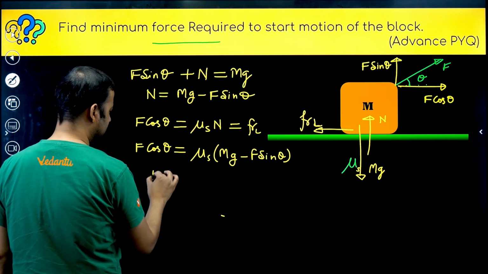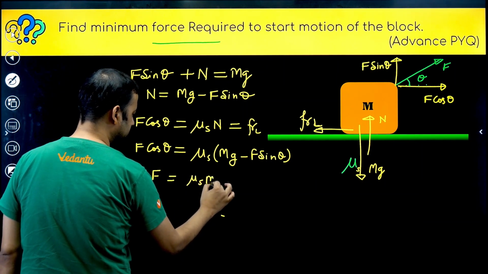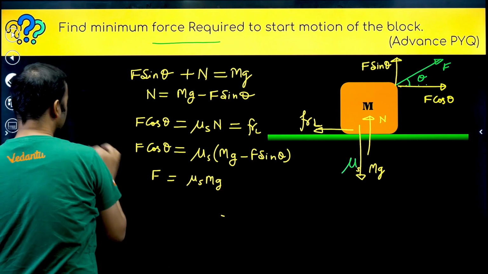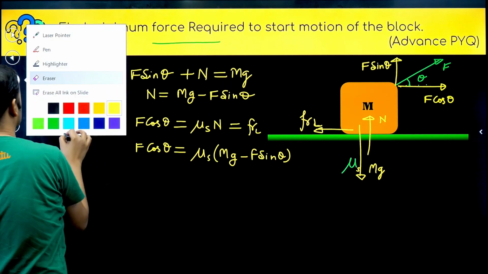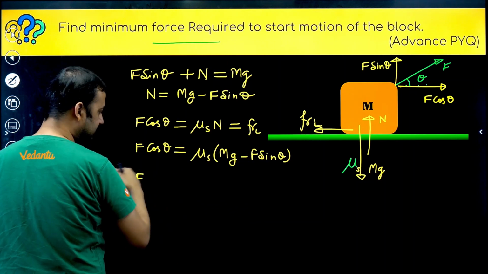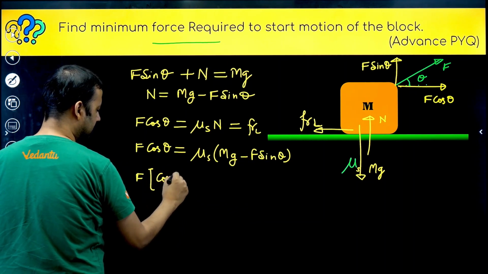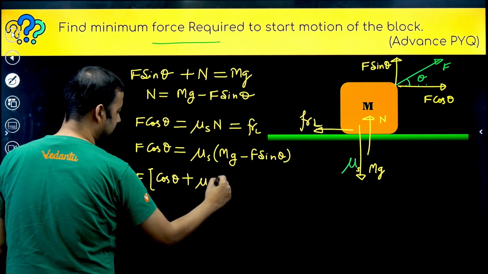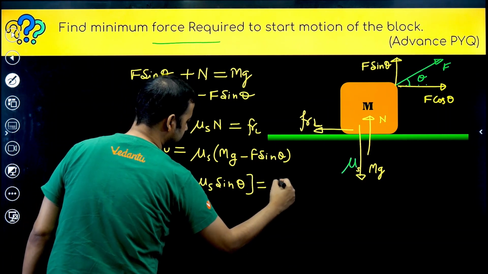So from here we can see that F comes out to be mu s mg. You can take mu s F sin theta on the left side and take F common, so this will become F times cos theta plus mu s sin theta, that should be equal to mu s mg.